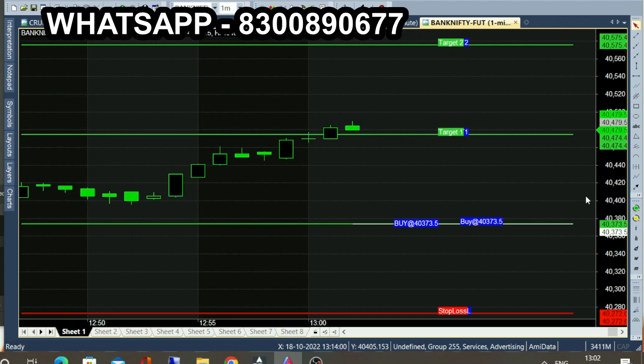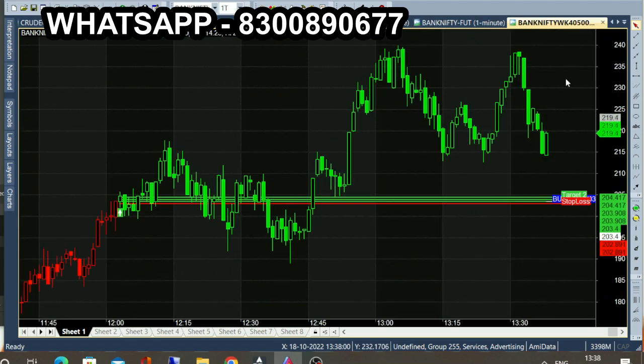After 1 pm, the market was finally able to break out of the first target range. The market is currently trading in the 40,480 range. Bank Nifty weekly option chart, 40,500 call option, out of the money option chart. At 204 the buy call came, and the market went up to the 240 range. Like this only the direct option chart will look.